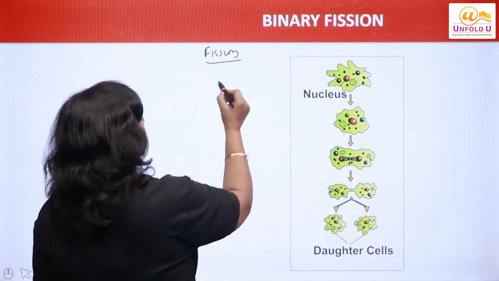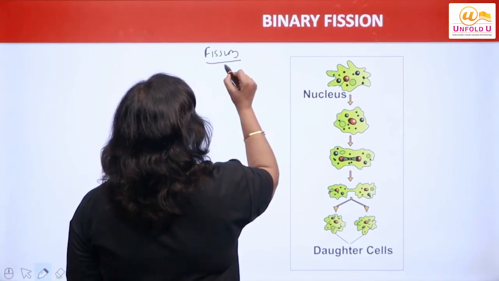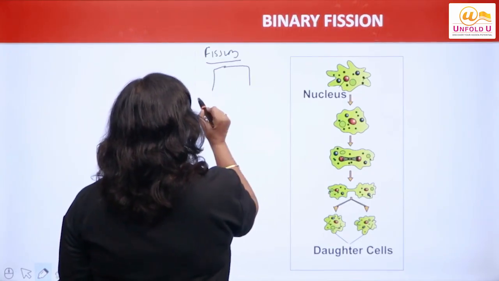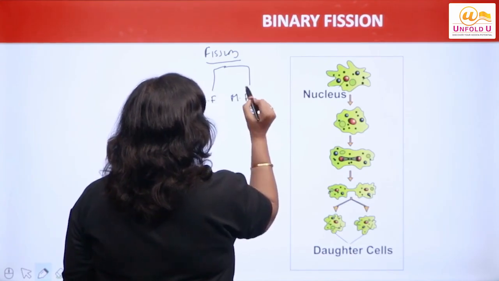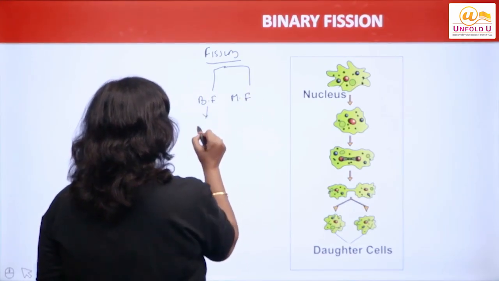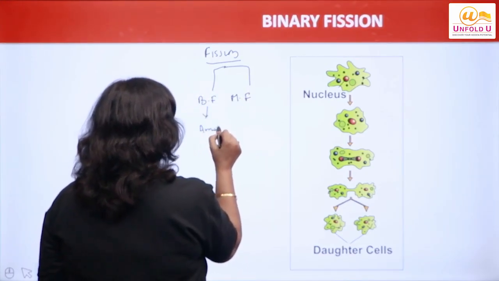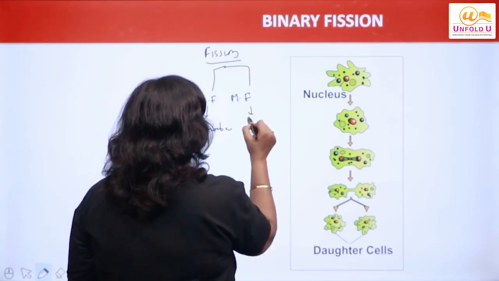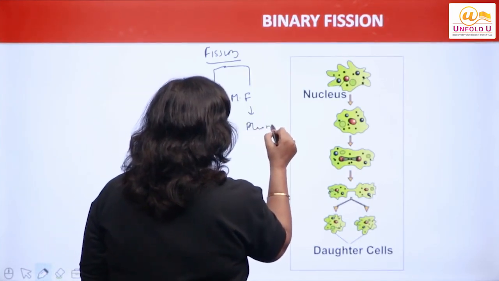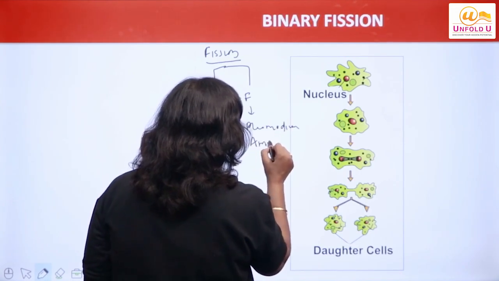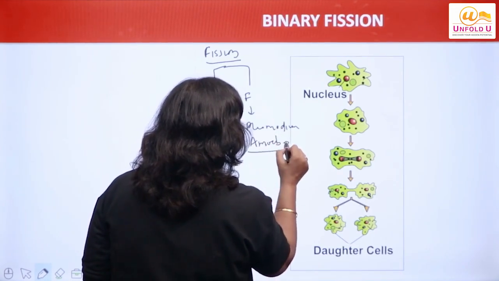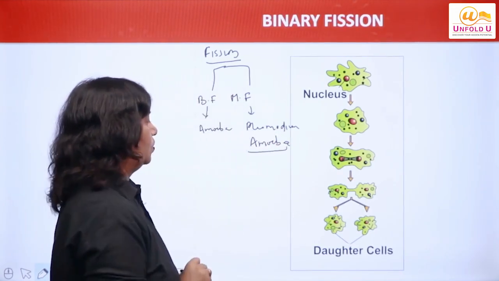That is called as fission, right? So we have two types of fission. One is binary fission, another is multiple fission. बाइनरी फिशन का एग्जाम्पल क्या है? अमीबा. मल्टीपल फिशन का एग्जाम्पल क्या है? प्लाज्मोडियम. या फिर हम इसको अमीबा में भी we can take example of multiple fission amoeba also, right?